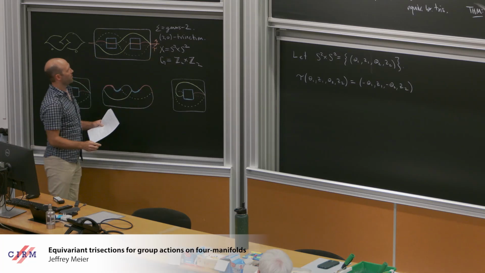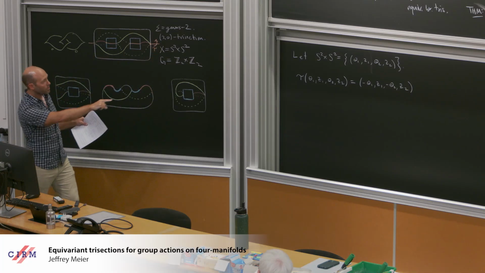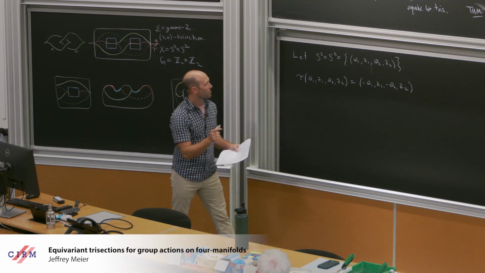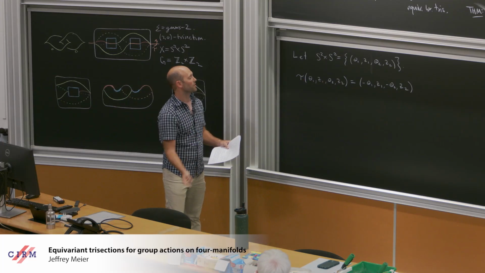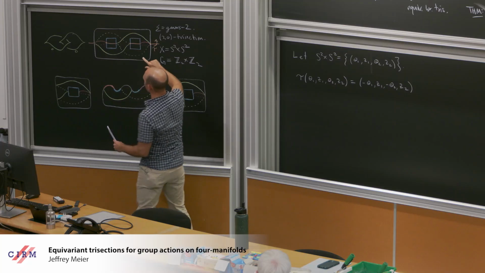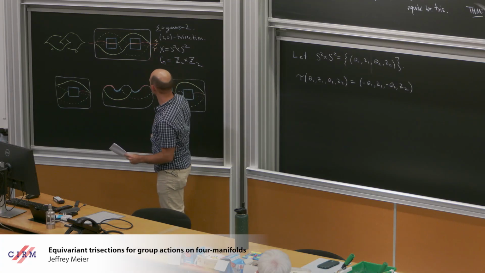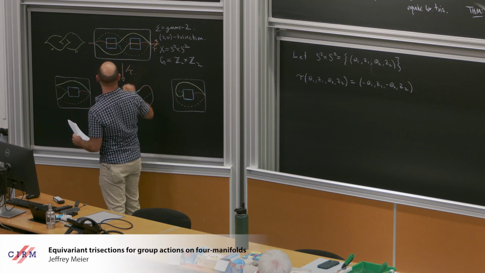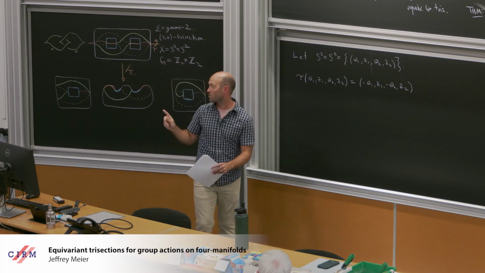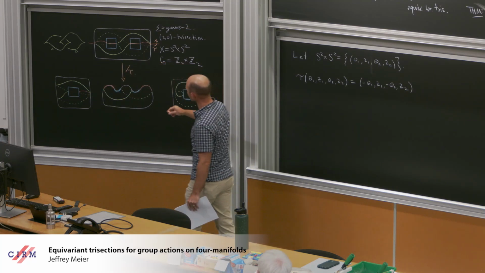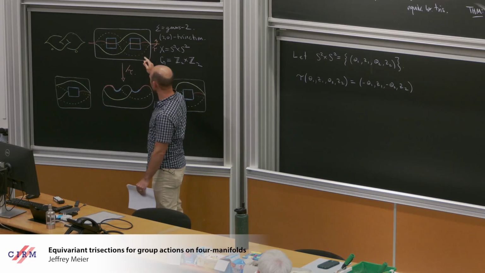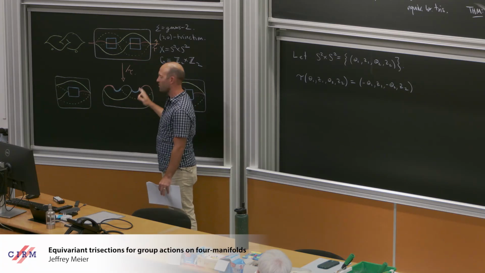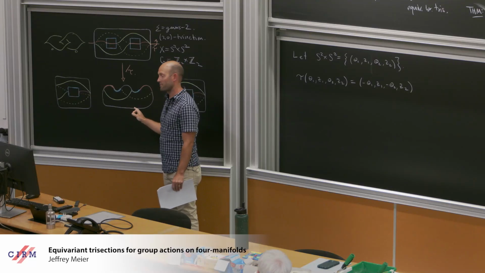So tau, the negation of the two angular coordinates, ends up being the hyperelliptic involution of this surface, and this is the quotient if you mod out by tau. Tau generates a Z2, and if you mod out, you get this. In fact, we have a theorem that says because tau is acting in a nice enough way, we always get a trisected manifold in the quotient.